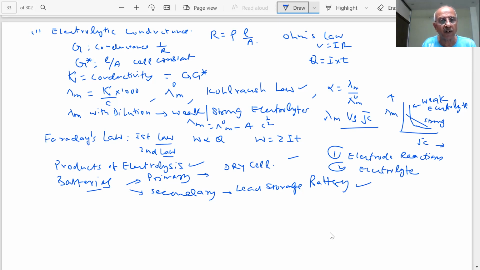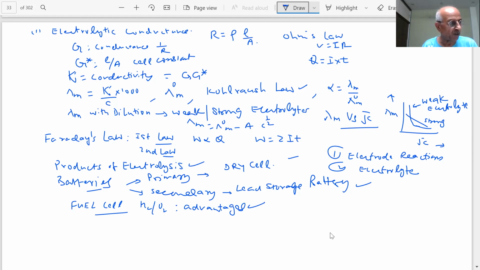And we also studied the fuel cell, the hydrogen fuel cell, and how it works, what the electrode reactions are, and what the advantages are; this has been asked so many times. Advantages of the fuel cell: high efficiency, zero pollution, all these are important.